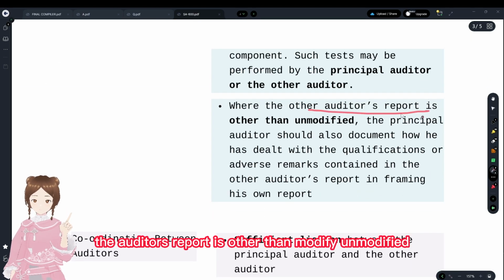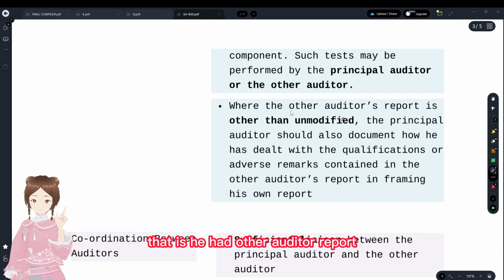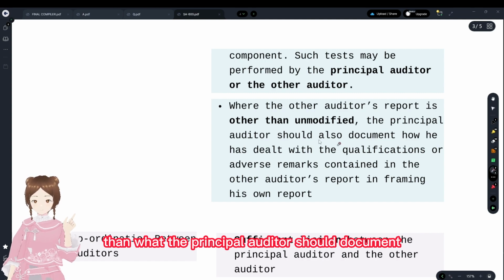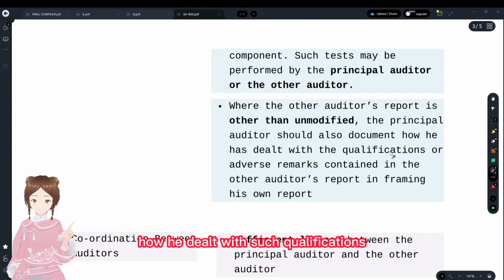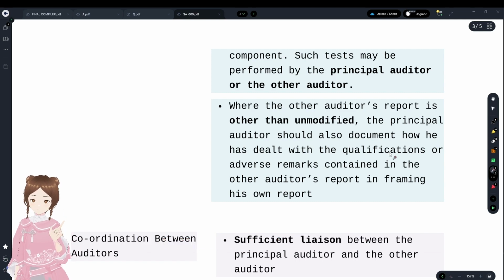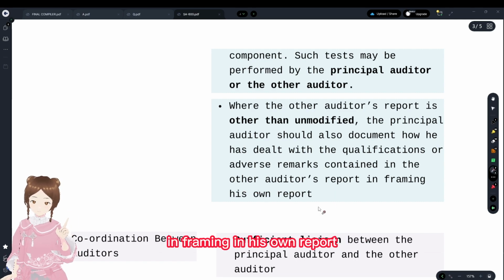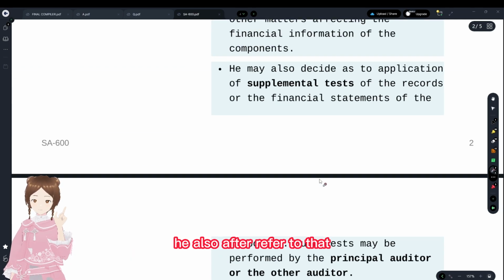And where the auditor's report is other than unmodified, that is, the other auditor's report has given a modified opinion, then what? The principal auditor should document how he has dealt with such qualifications or remarks in the other auditor's report in framing his own report. He also has to refer to that.